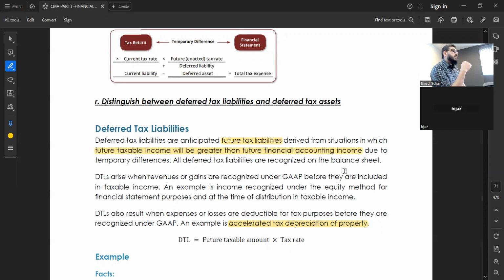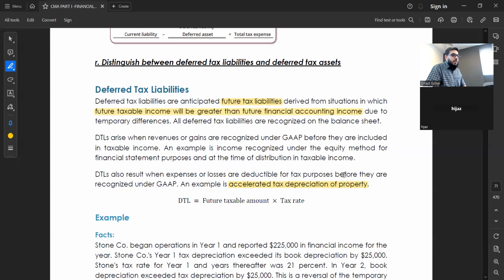I mean to say, for example, in the next year, my taxable income will be more as compared to my accounting income. So when my taxable income will be more, definitely my tax will be more, right or not? Let's see this example.